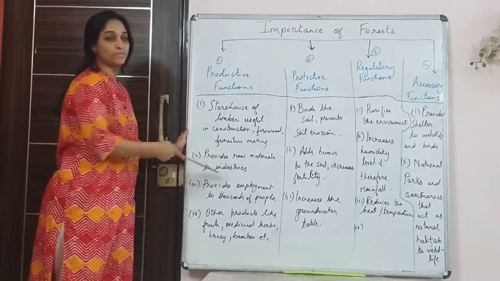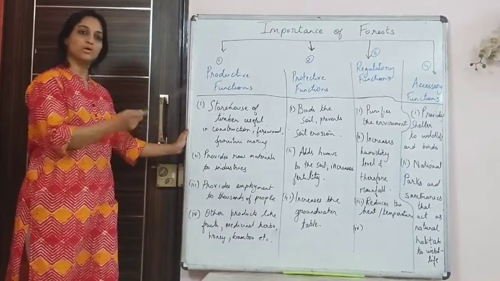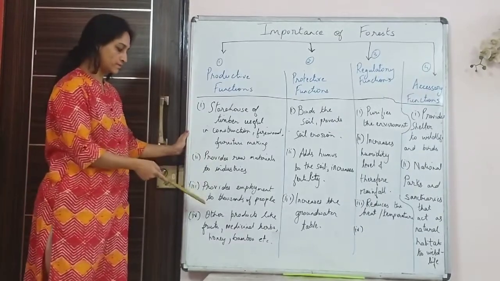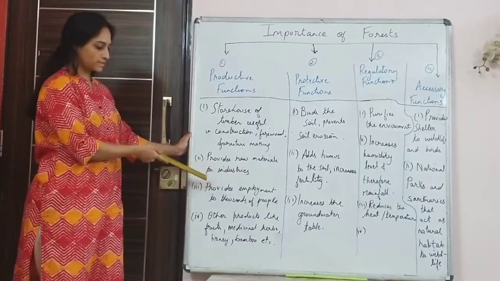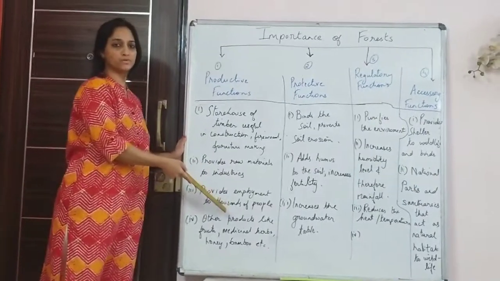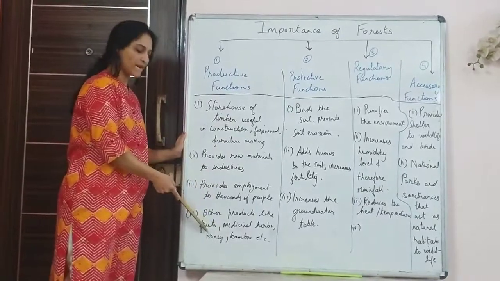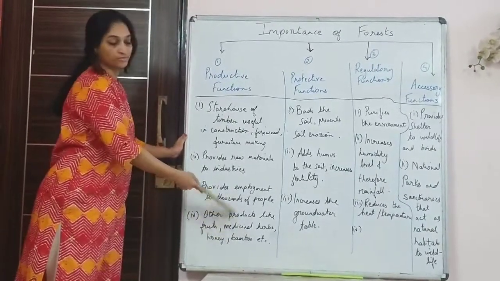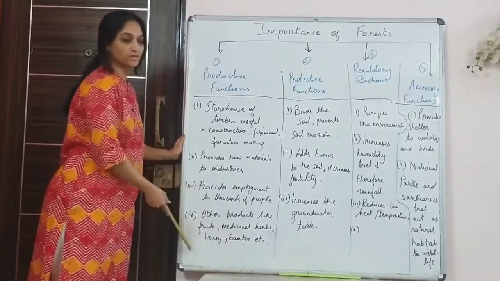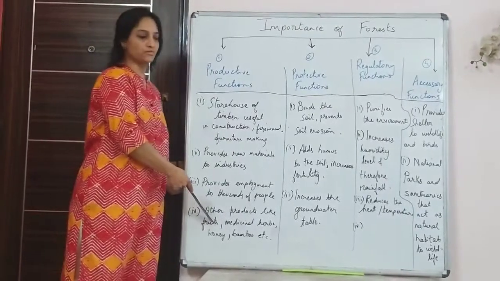Next, it provides raw materials to industries, because there are certain industries that depend on forest products as raw materials. It provides employment. There are many people working in these industries, so it provides employment to thousands of people. Third, there are other products also, like fruits, honey, different types of trees and even bamboo. Everything can be got from the forest. So these come under productive functions.